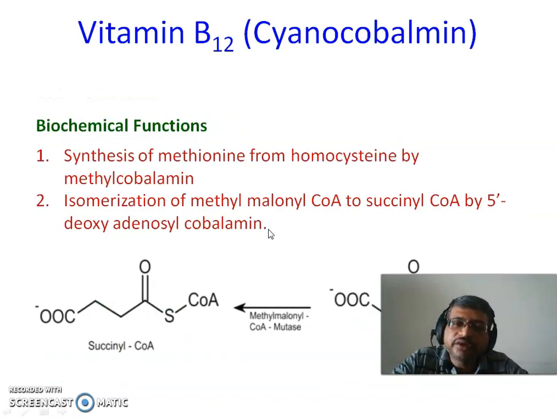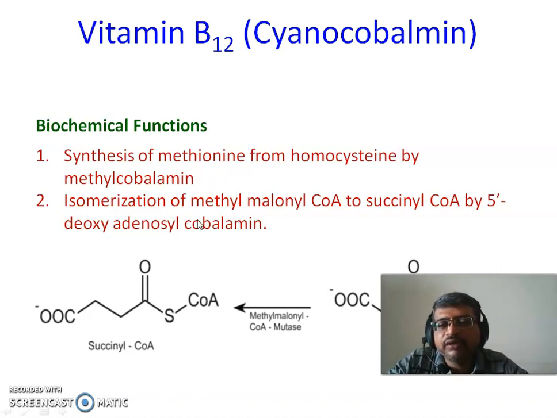The biochemical functions of vitamin B12 consist of the synthesis of methionine from homocysteine by methylcobalamin. The synthesis of methionine is the addition of a methyl group onto homocysteine, which is also catalyzed by FH4, that is tetrahydrofolic acid, the coenzyme form of vitamin B9, in the presence of methylcobalamin and homocysteine methyltransferase enzymes.